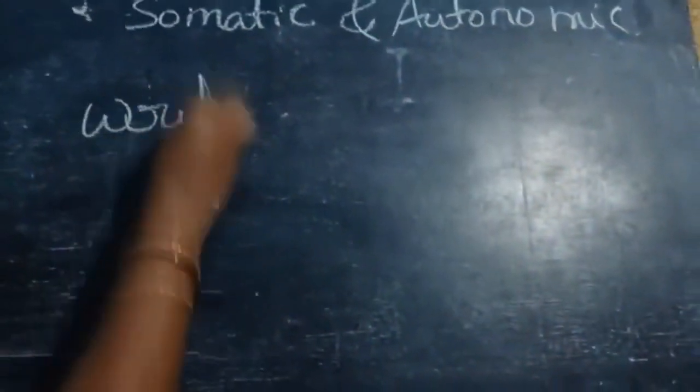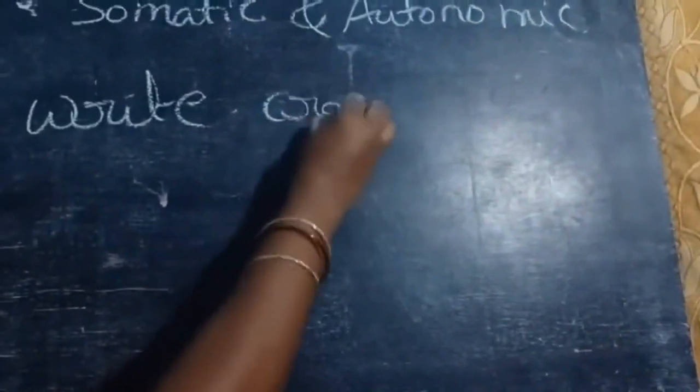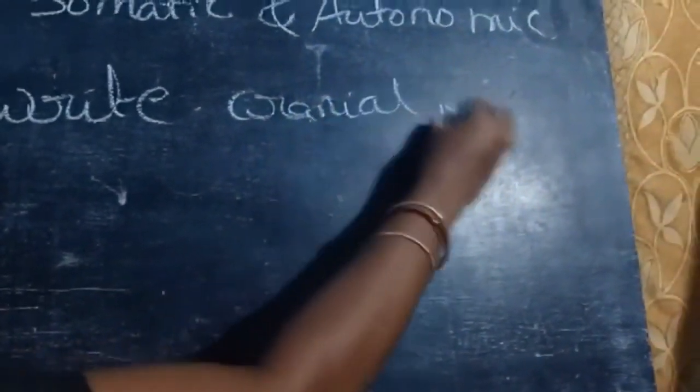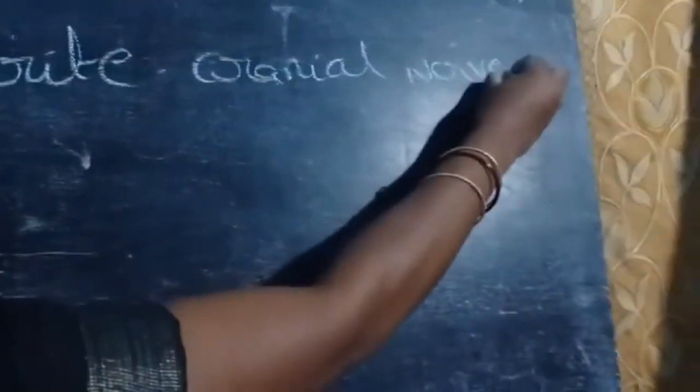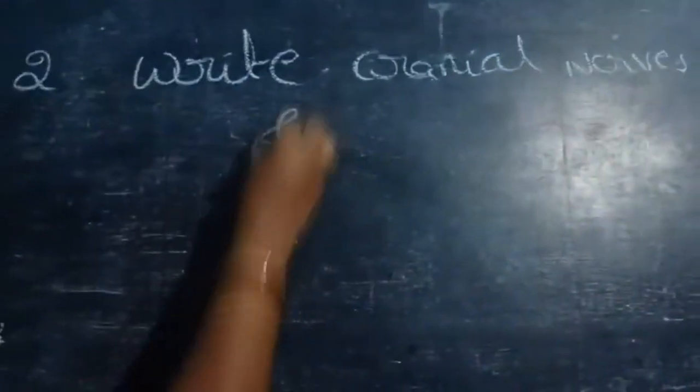Next, write down cranial nerves and spinal nerves.